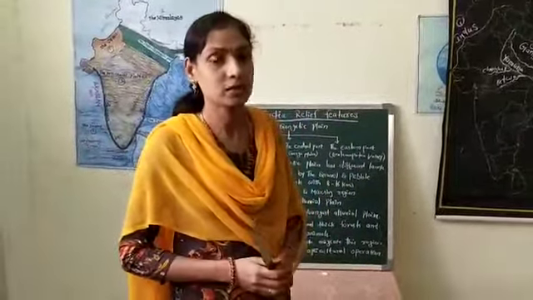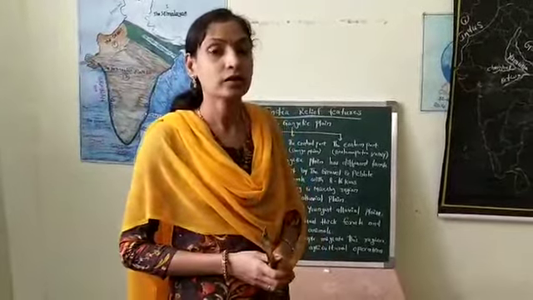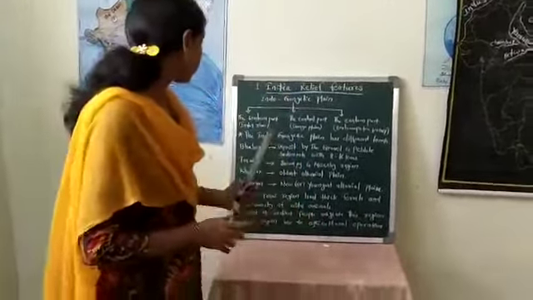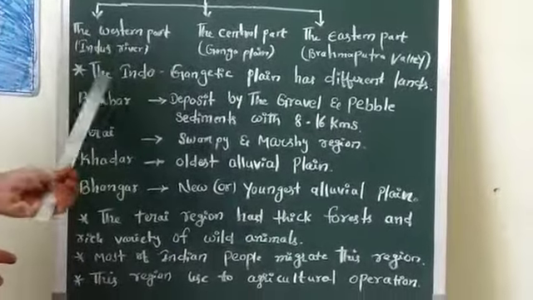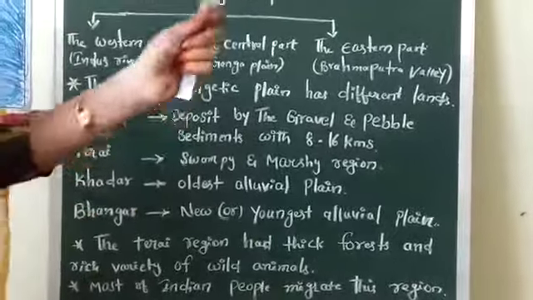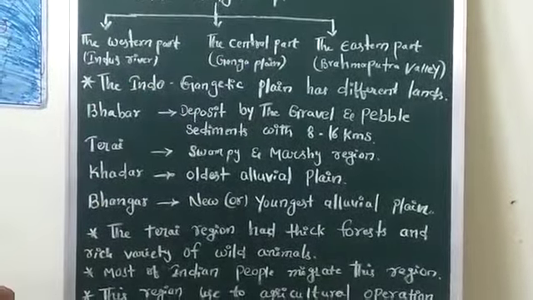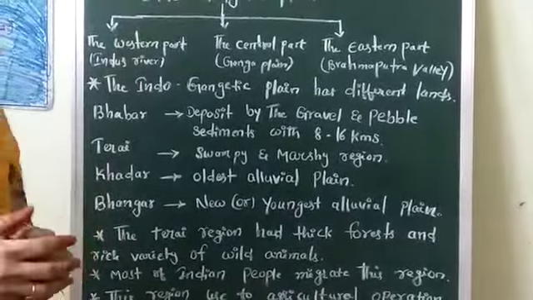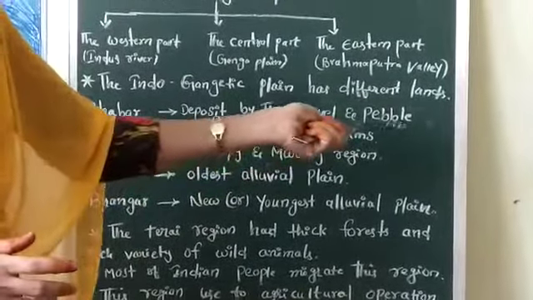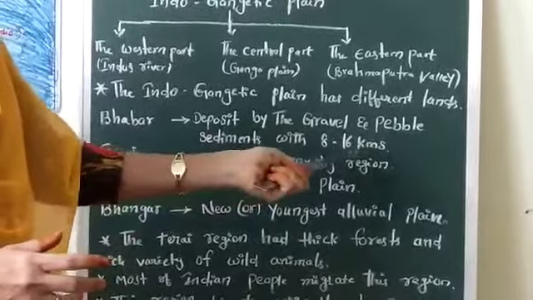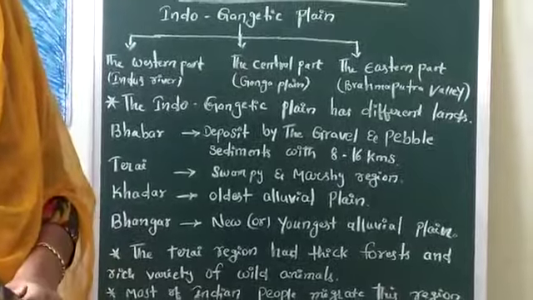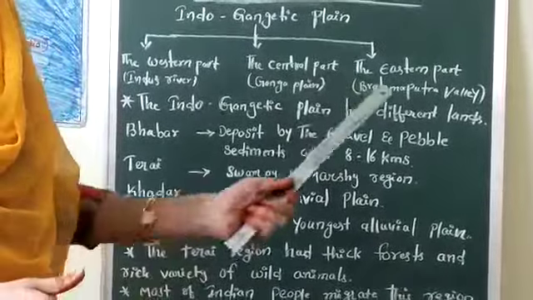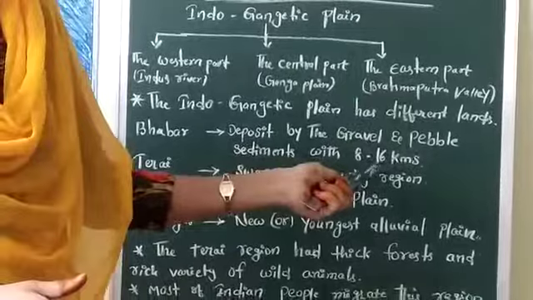The Indo-Gangetic Plain has important lands. What are the important lands? Observe here: Babar, Terai, Khadar and Bangar. These are the important lands of the Indo-Gangetic Plain. First one is the Babar. Babar means deposits of gravel and pebbles, spread over 8 to 16 kilometers.